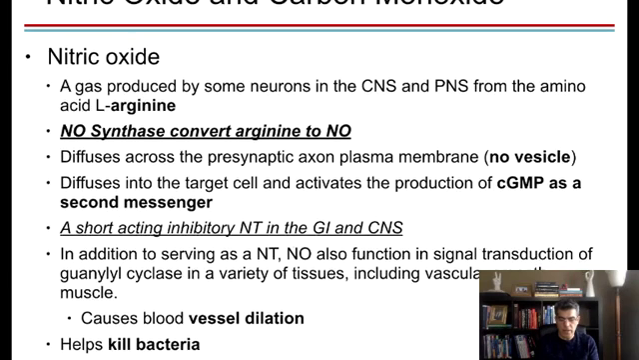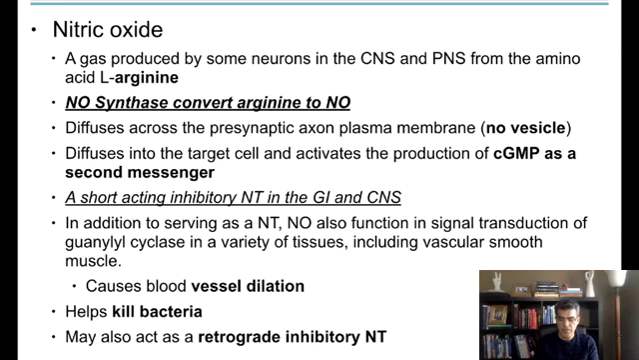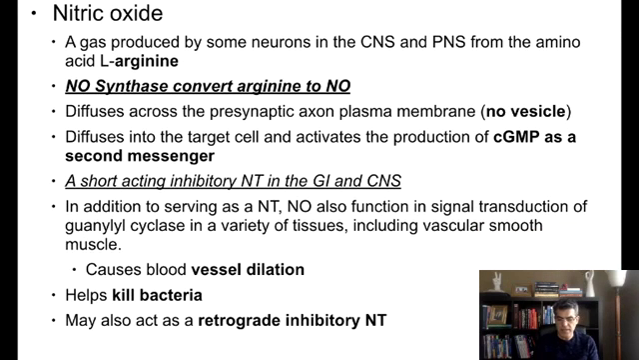Also, I want you to know that NO is going to help kill bacteria in the wall of the smooth muscle of the blood vessel. NO is going to get released and it's going to stimulate guanyl cyclase to create cyclic GMP. You will see this cyclic GMP at the end is going to cause a smooth muscle of the vessel to get relaxed. As a result, it's going to create vessel dilation.